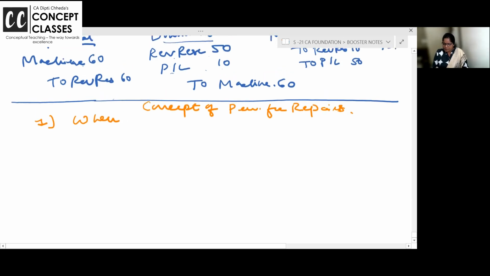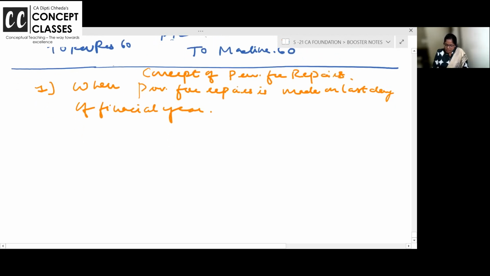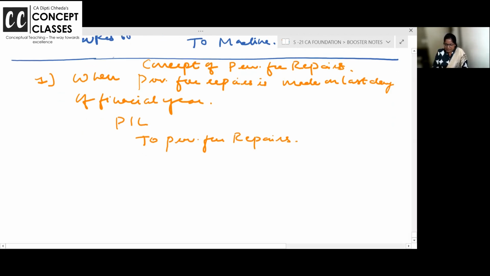When provision for repairs is made, provision for repairs is made on the last day of the financial year. No? On the last day of the financial year, we make a provision. What journal entry will pass? P&L account debit to provision for repairs.